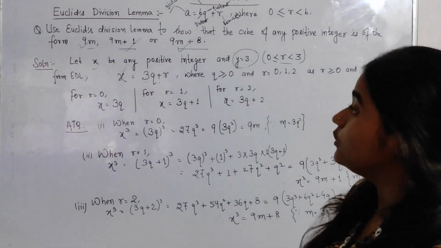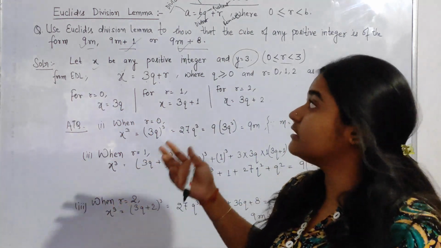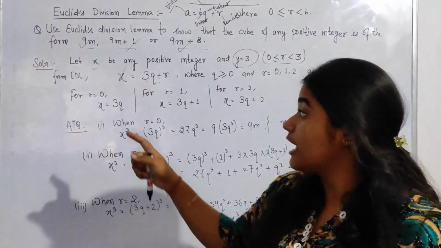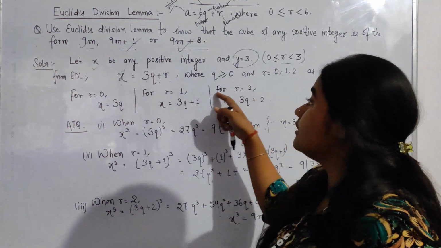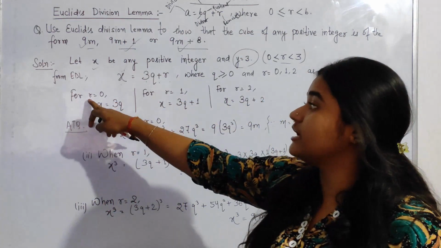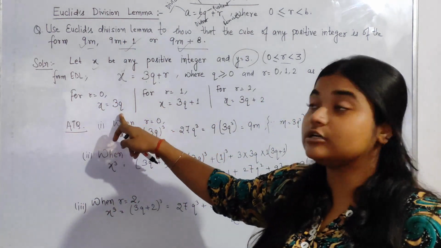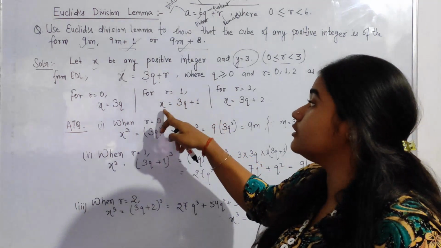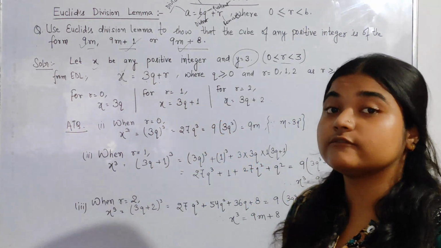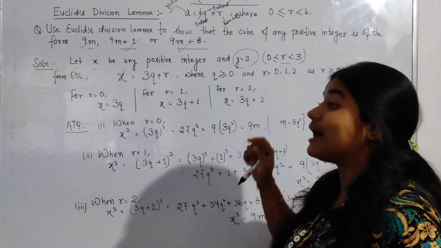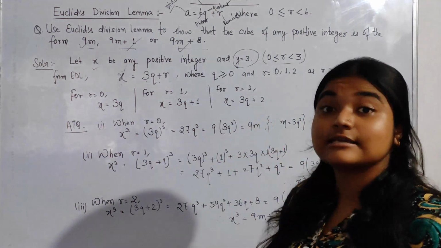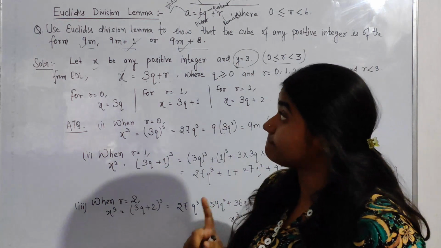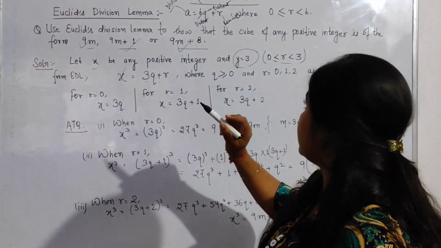Clear? So likewise in the previous question, we have taken different values of r and taken out some of the lemmas. By putting r equal to 0 we have got x is equal to 3q. Then when we put r equal to 1, we have got x is equal to 3q plus 1, and for r is equal to 2, x is equal to 3q plus 2. Okay, so let us check the question actually.